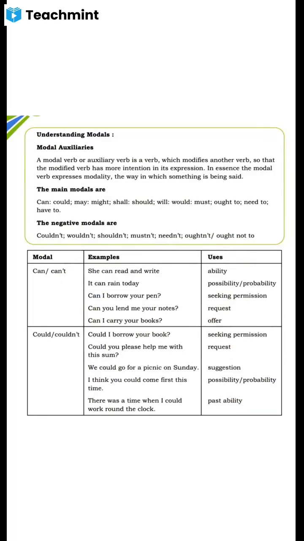Got it? Right example: I could write 10 pages of copywriting when I was in 8th standard. But now you are in 10th standard. If you want to express your 8th standard ability, you can use could. I could do that when I was in 8th standard or 7th standard. So like that, you can use can and could. Yes, got it? Yes, next one.